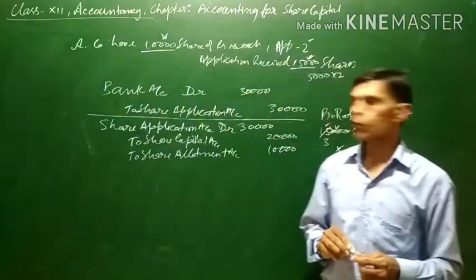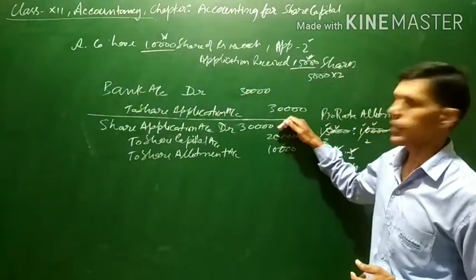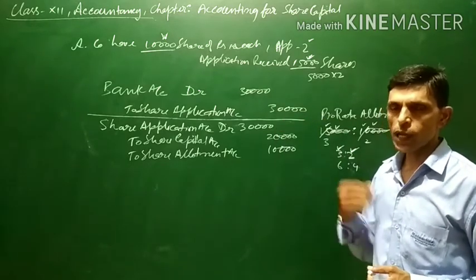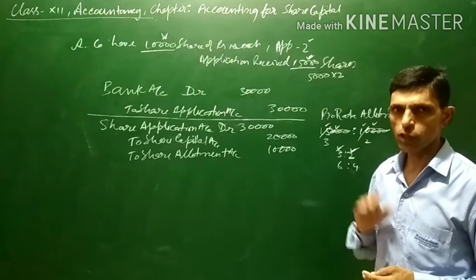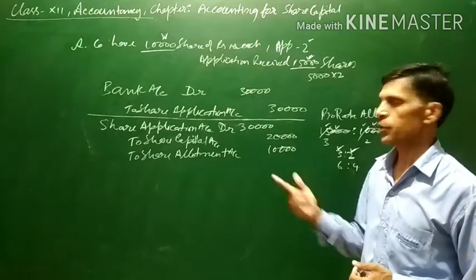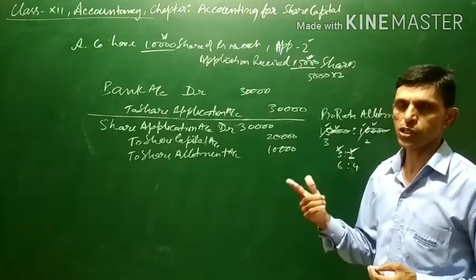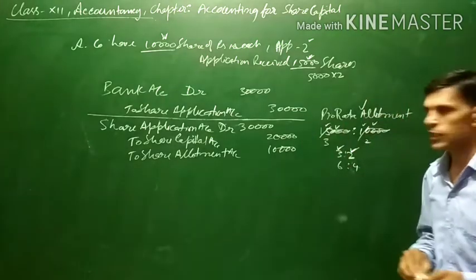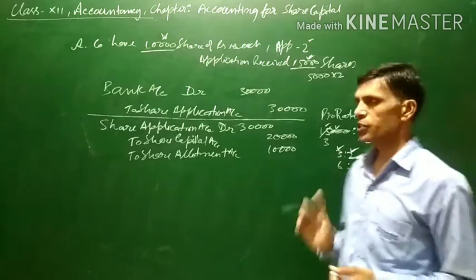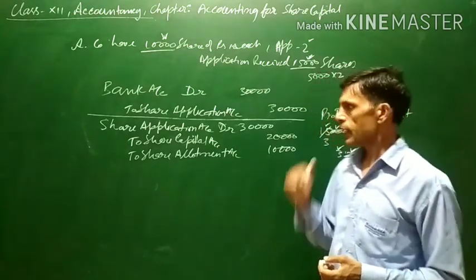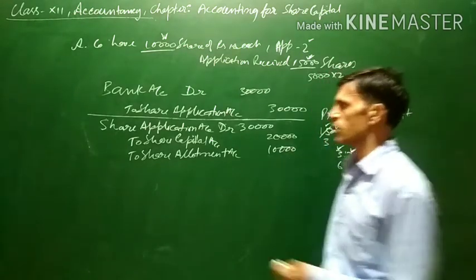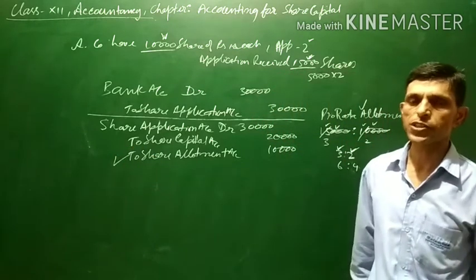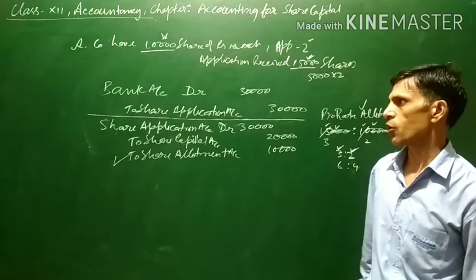Now this is a rule also. If shares are allotted on pro rata basis and no application is rejected, if all the applicants' applications are accepted and pro rata allotment, that is proportionate allotment, is made, then in this case the rule is that excess application money is transferred to share allotment account. The excess application money is transferred to share allotment account.